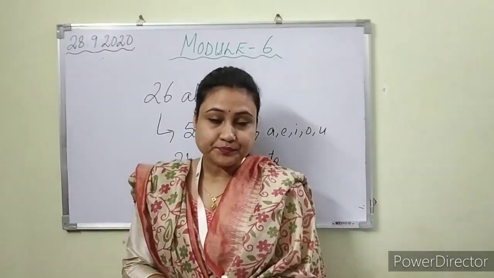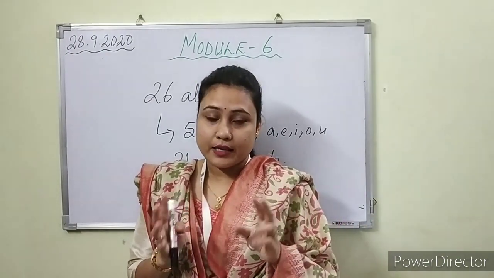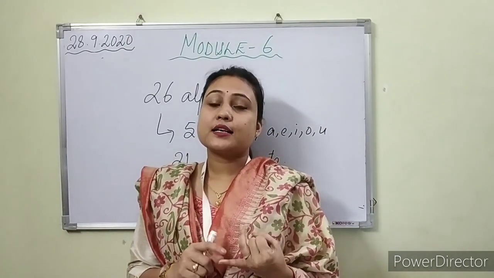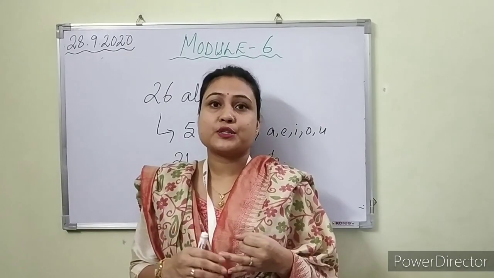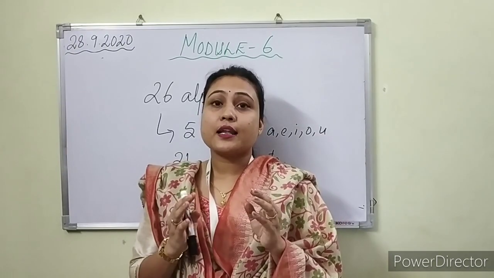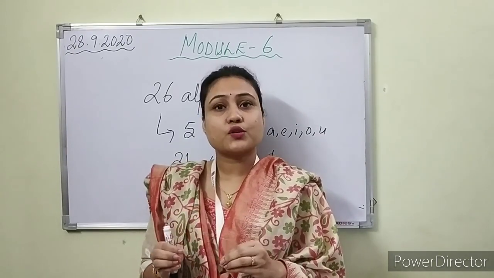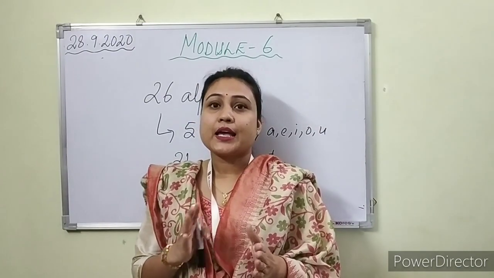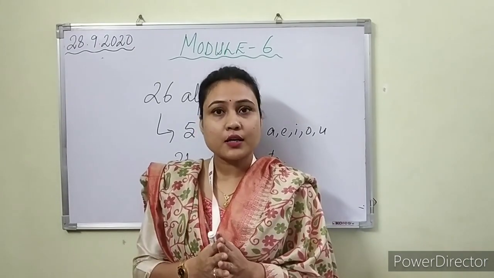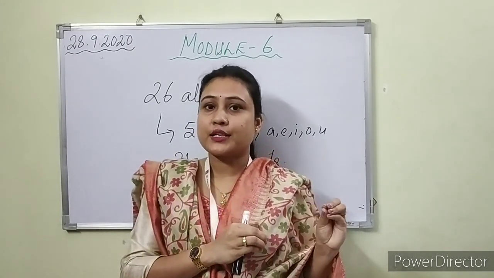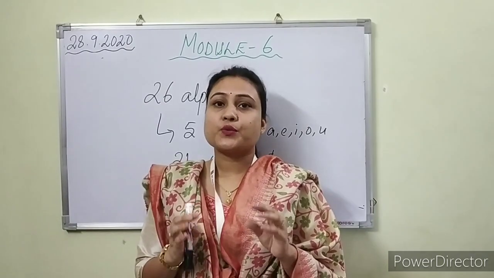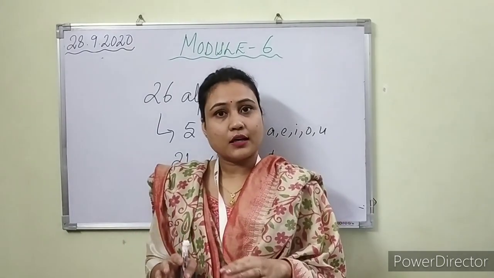So my dear students, the articles are A, AN, THE. These are the three articles, right? The article AN is used always before a vowel sound, and the article A is used before a consonant sound. Got it? And the article THE we always use with a specific or a unique object or thing, the thing that we have already mentioned in our previous lines, or have talked about previously. In such situations we use THE to denote the noun again.